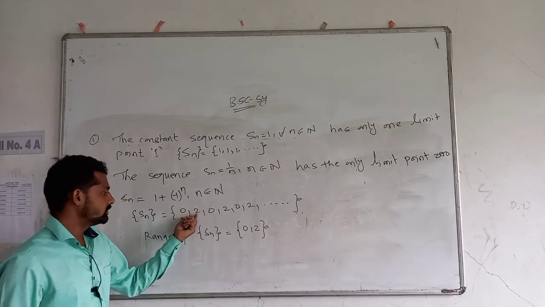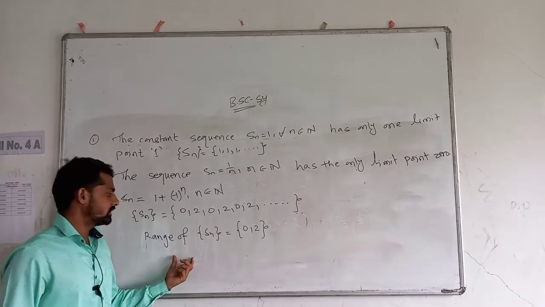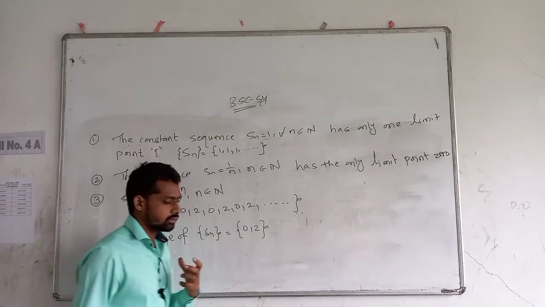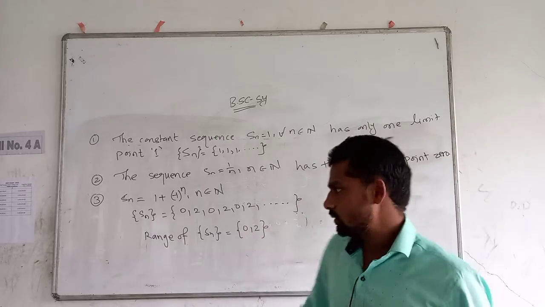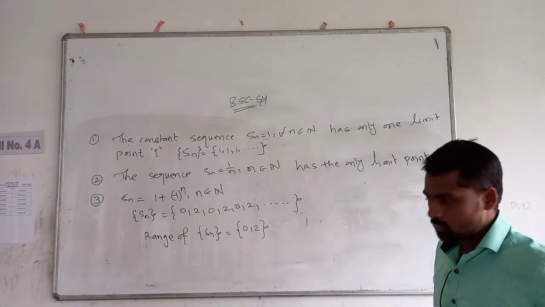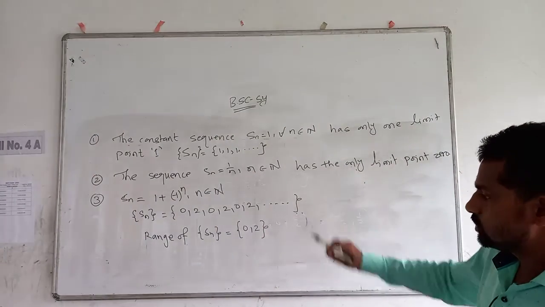Now both 0 and 2 are limit points of the sequence because every neighborhood of 0 contains infinitely many points of the sequence and every neighborhood of 2 contains infinitely many points of the sequence.